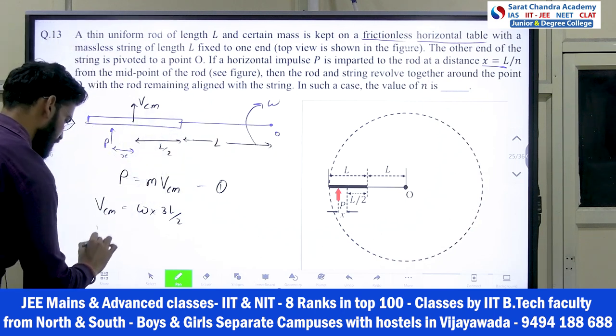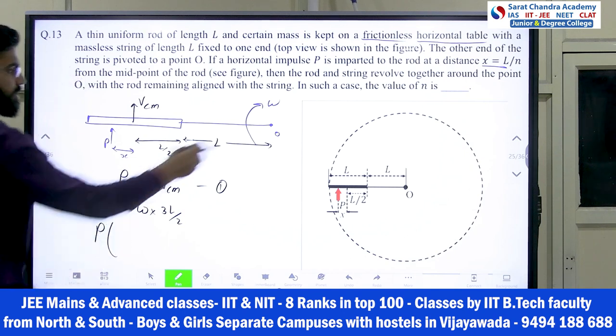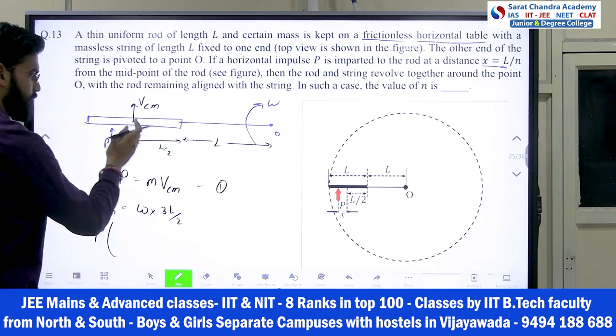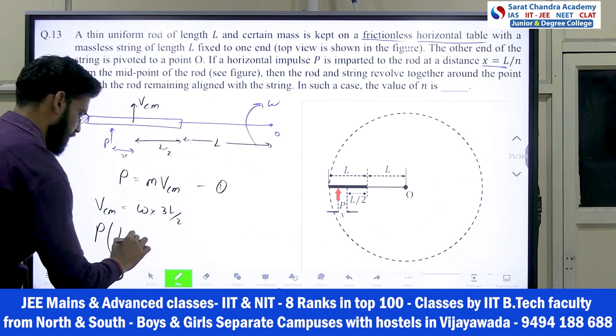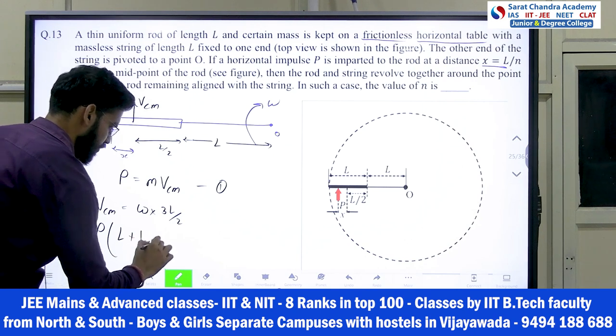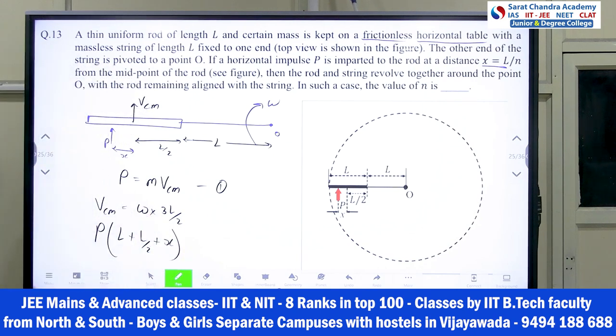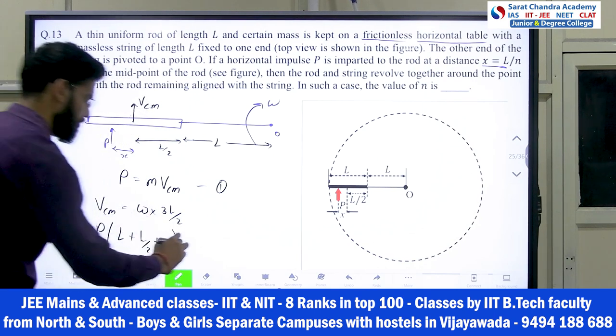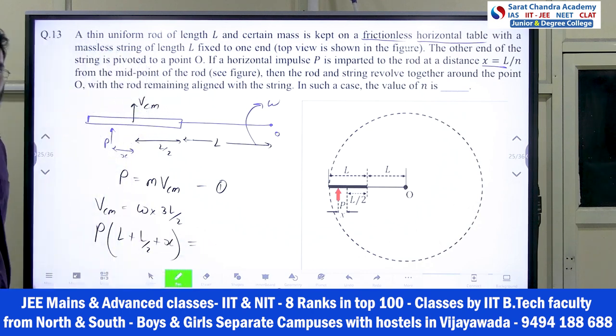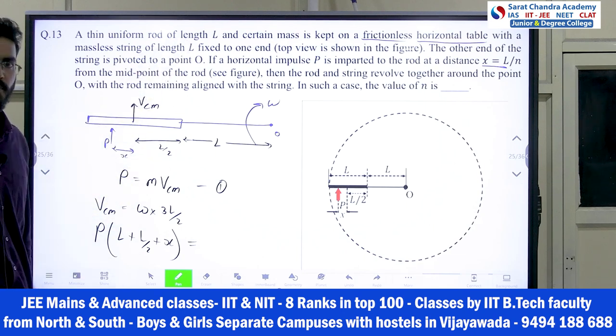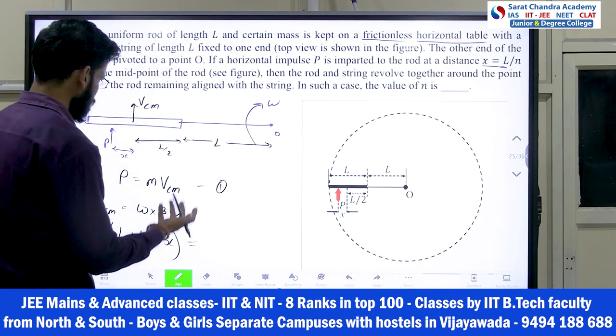P into the distance, L plus L by 2 plus x. This is my angular impulse, and it equals the change in angular momentum. The final angular momentum is I omega, only rotation is there.